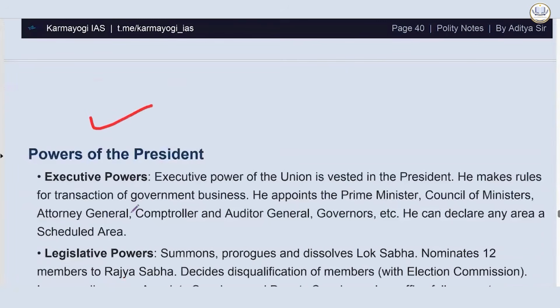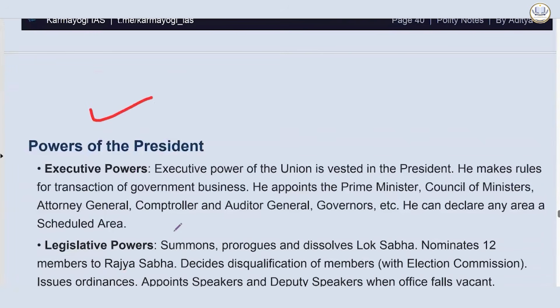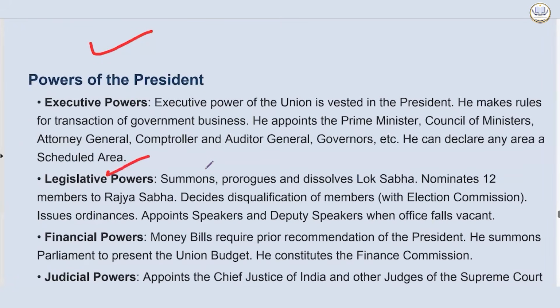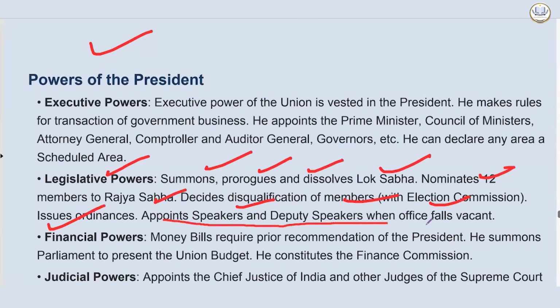The powers of the president. So executive power of the union is vested in the president. He makes rules for transaction of government business. He appoints the prime minister, council of ministers, attorney general, comptroller and auditor general, governor, etc. He can declare any area a scheduled area. He summons, prorogues, and dissolves Lok Sabha, nominates 12 members to Rajya Sabha, decides disqualifications of members with the Election Commission, issues ordinances, appoints speaker and deputy speaker when office falls vacant.